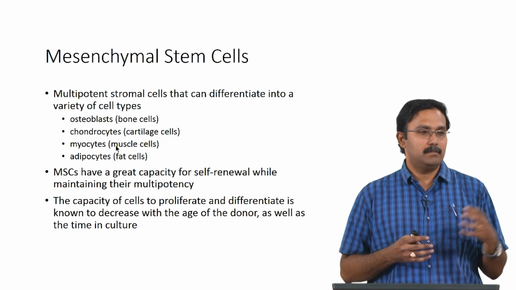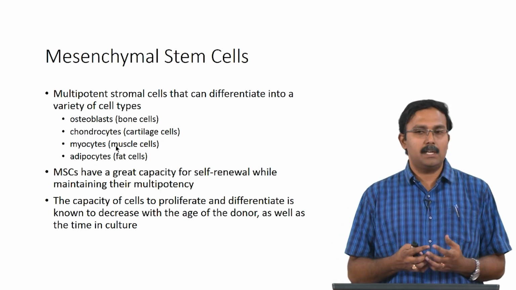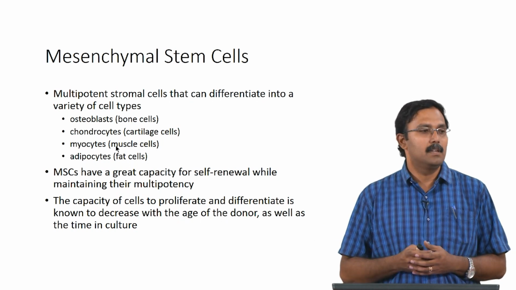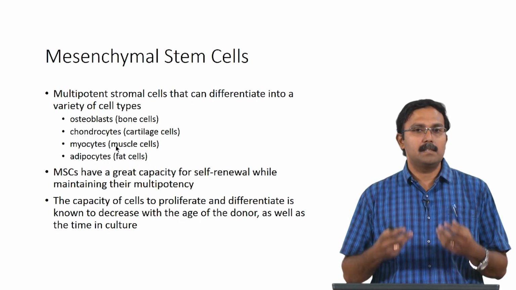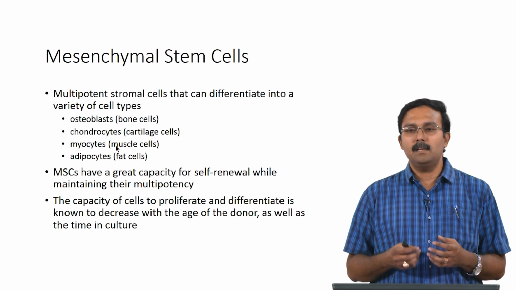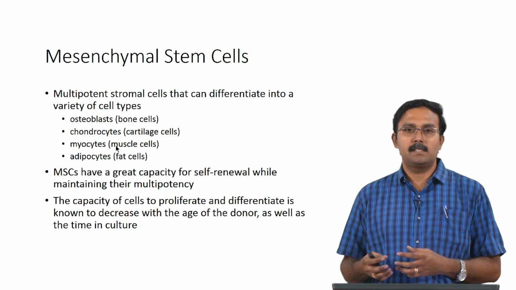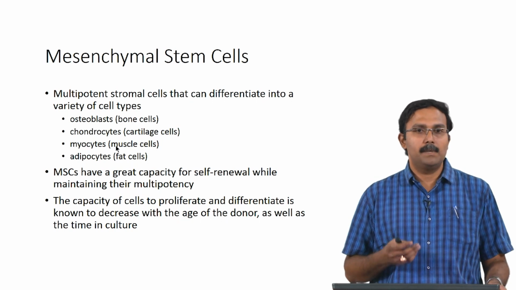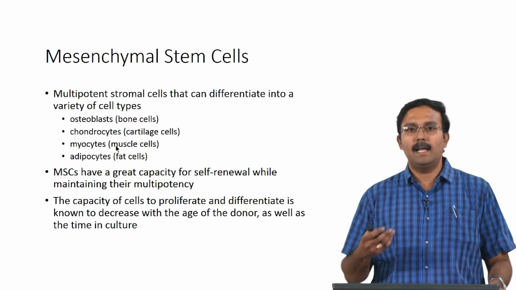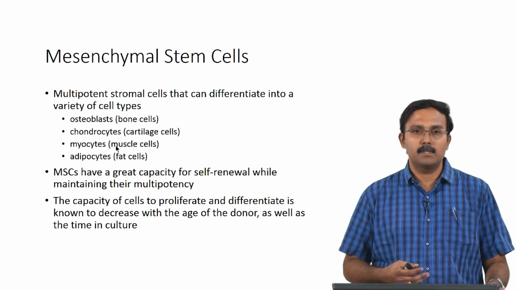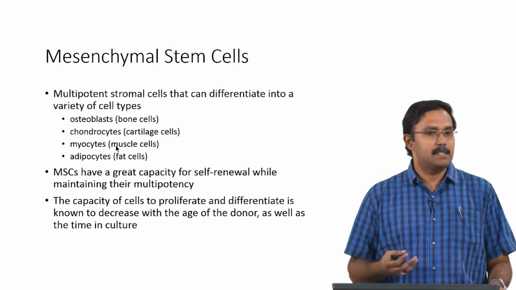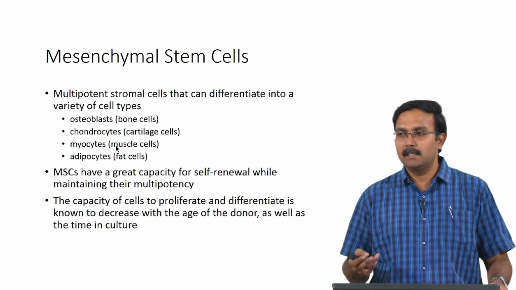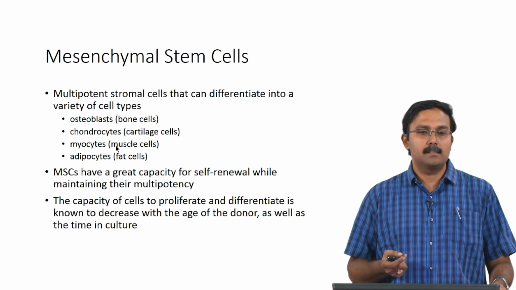So, the next major type of stem cells which are extensively studied and extensively used in tissue engineering applications is the mesenchymal stem cells. So, these are basically multipotent stromal cells that can differentiate into a variety of cell types. So, basically they have been shown to form osteoblasts, chondrocytes, myocytes and adipocytes. So, osteoblasts are bone cells, chondrocytes are cartilage cells, myocytes are muscle cells and adipocytes are fat cells.